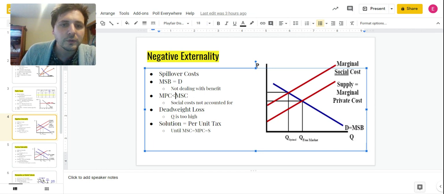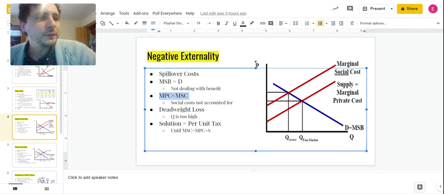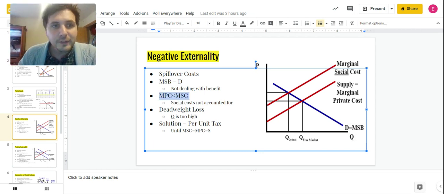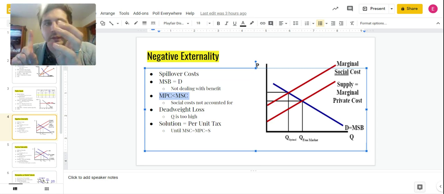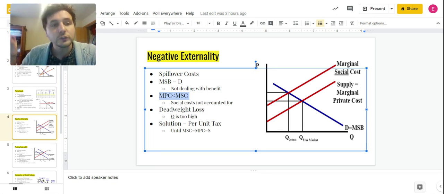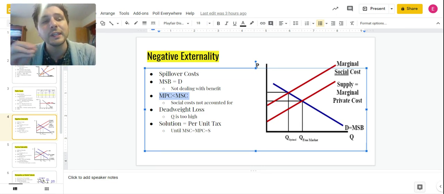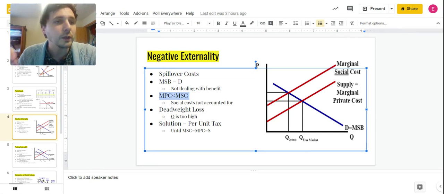So that's right here with our MPC and our MSC. MPC is marginal private costs. This is the cost that the business actually takes into account when they're producing the good, right? That's MPC, marginal private costs. But they're not taking into account the social costs. So they're taking into account the private costs of making the cigarettes, the tobacco, the wrapping, the packaging, the advertising, wages for the labor. All of that is taken into account. But they're not taking into account the social costs of people who are going to be negatively impacted by this when it's actually going on.